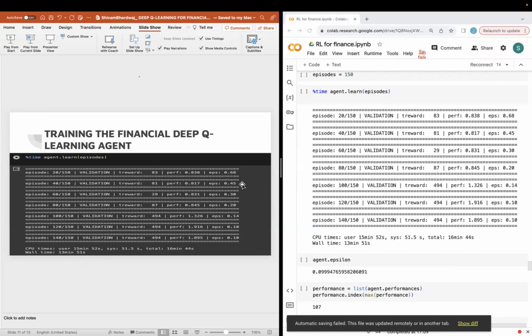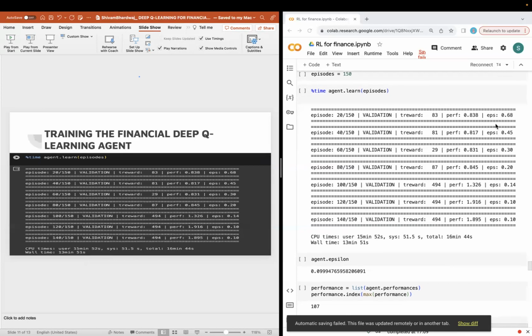And we can see that our rewards increase from 83 to 494, and our performance increases from 0.838 to 1.895. And our epsilon is continuously decaying from 0.68 to 0.1. It goes on till 0.1 because we have set its minimum value to be 0.1 so that it cannot go beyond a 10% exploration rate.